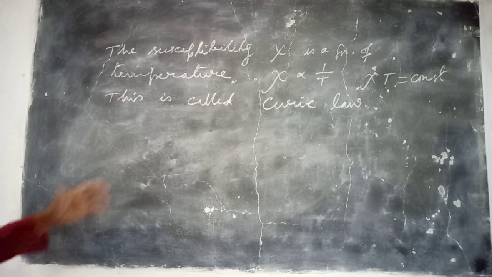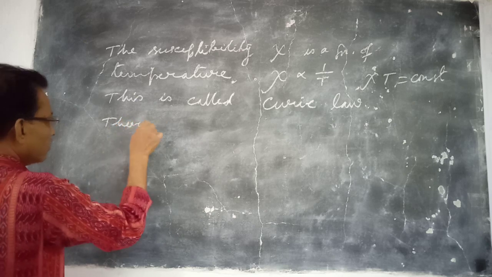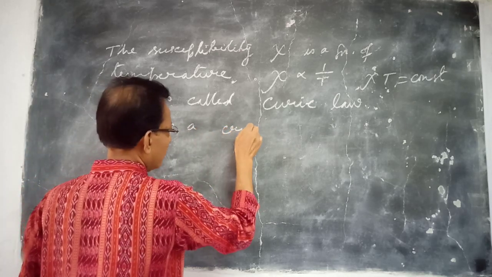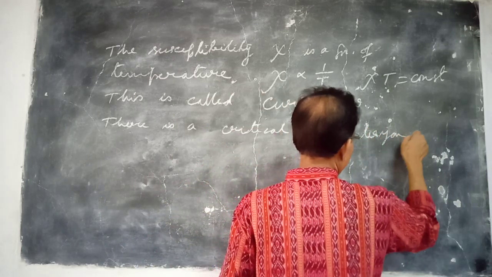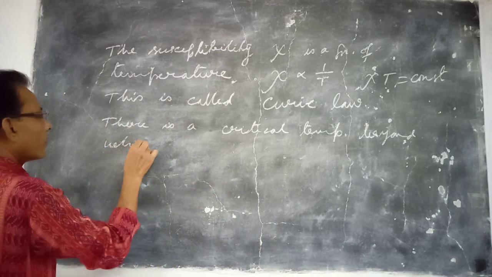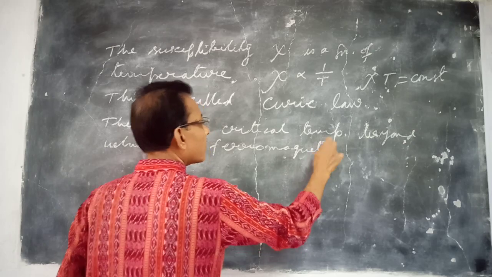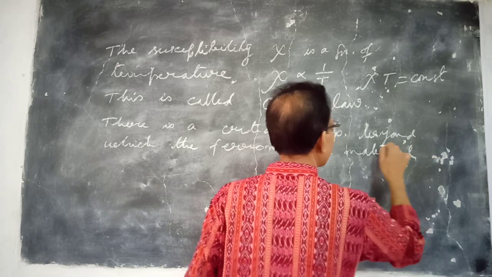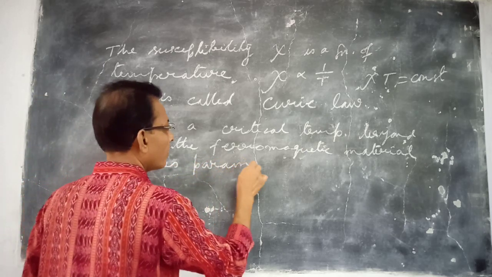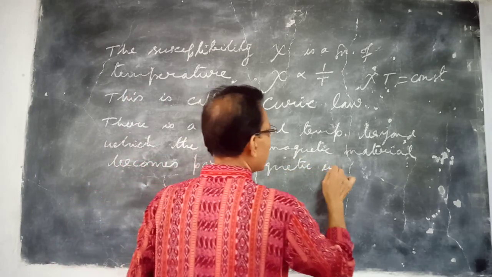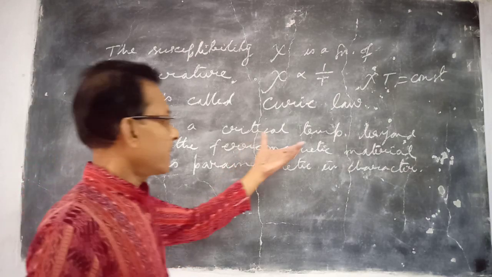This chi T is a constant quantity, chi is inversely proportional to the temperature. Now, there is a critical temperature beyond which the ferromagnetic material becomes paramagnetic. And this critical temperature is different for different material.